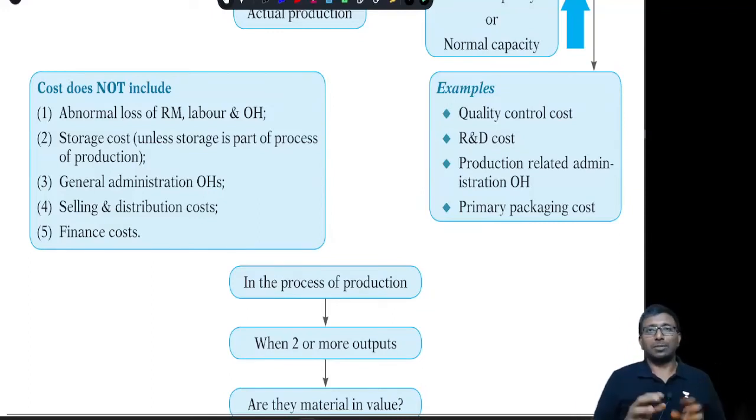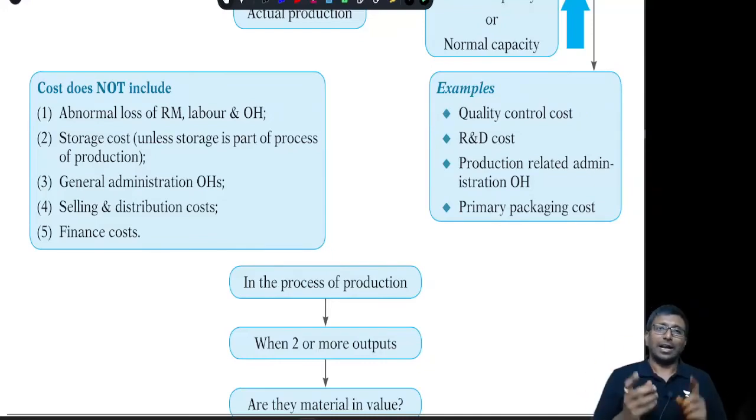Next, borrowing costs are also part of cost if the inventory is a qualifying asset as per Ind AS 23 or Accounting Standard 16. Otherwise it will not be. That means these 5 items are going to be charged to profit and loss as and when you incur them.